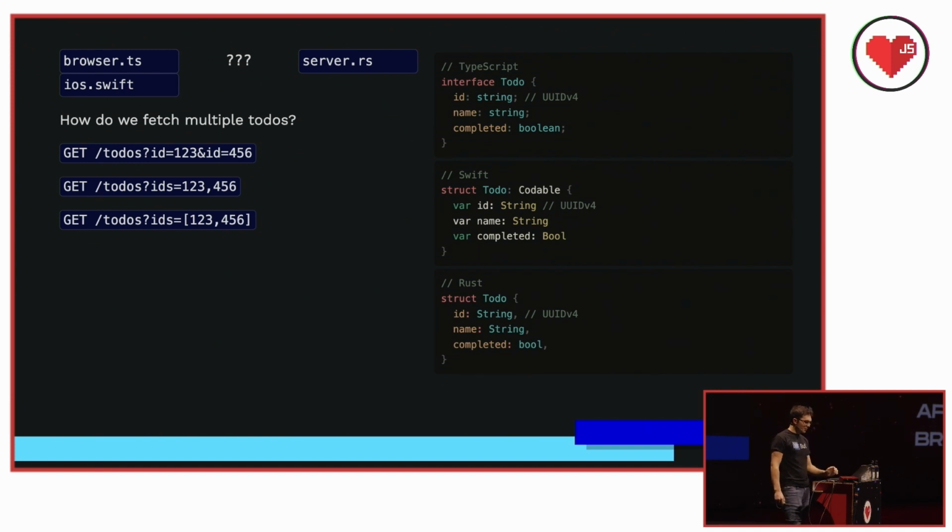Then there's this one. How should the URL look when we're fetching multiple IDs? Maybe we're HTTP purists, and we pass the ID as a parameter more than once. Or the second one here, maybe we want a more compact format, so we comma separate them using the single parameter. Or maybe we're too exhausted to debate with our colleagues about this, and we just shove some JSON in there and call it a day.